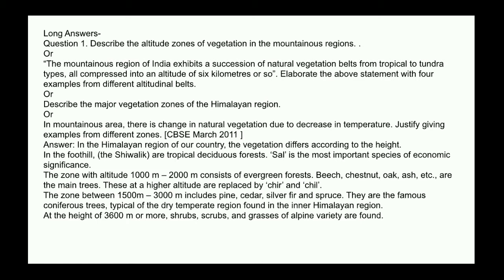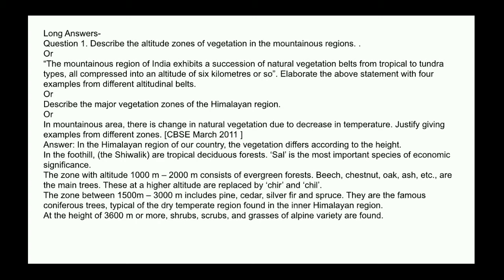region. In mountainous areas there is a change in natural vegetation due to decrease in temperature. Justify, giving examples from different zones. Answer. In the Himalayan region of our country, the vegetation differs according to the height. In the foothills, the Shivalik, there is tropical deciduous forest, and sal is the most important species of economic significance.